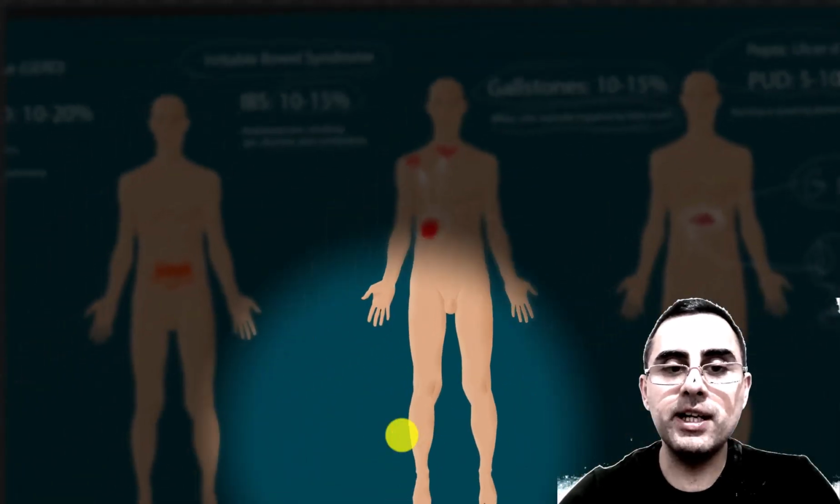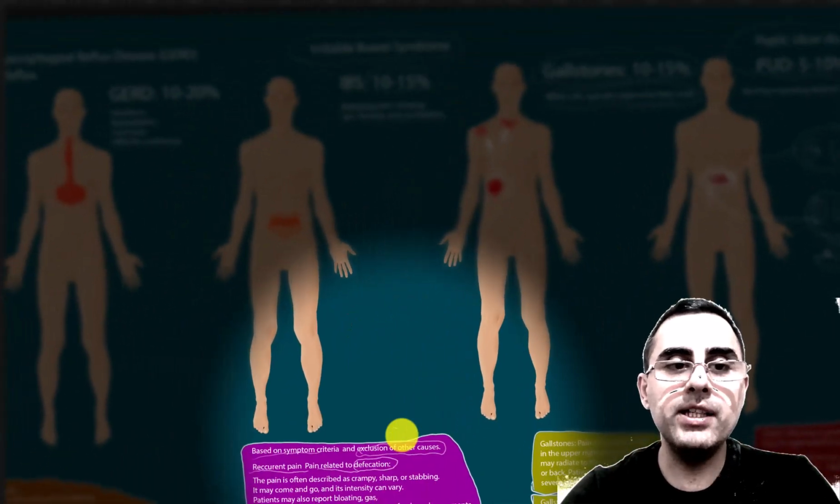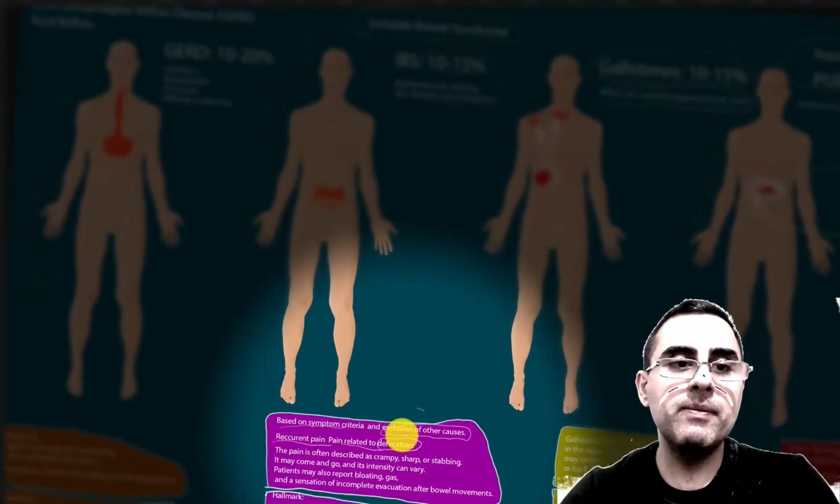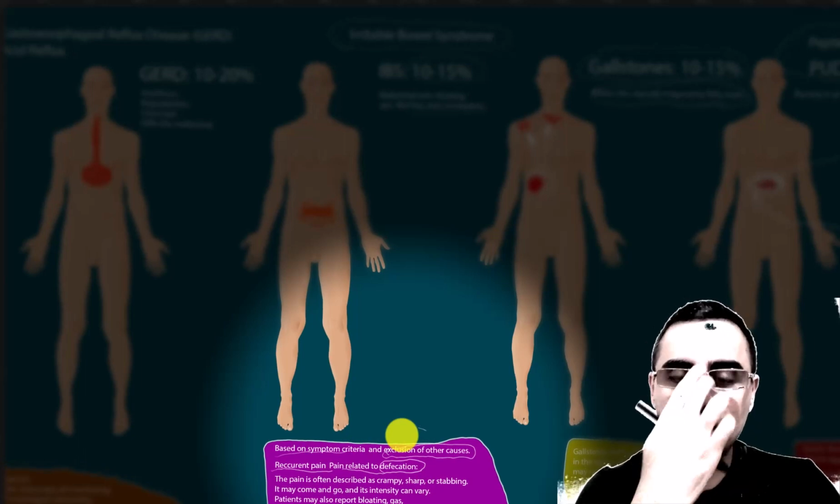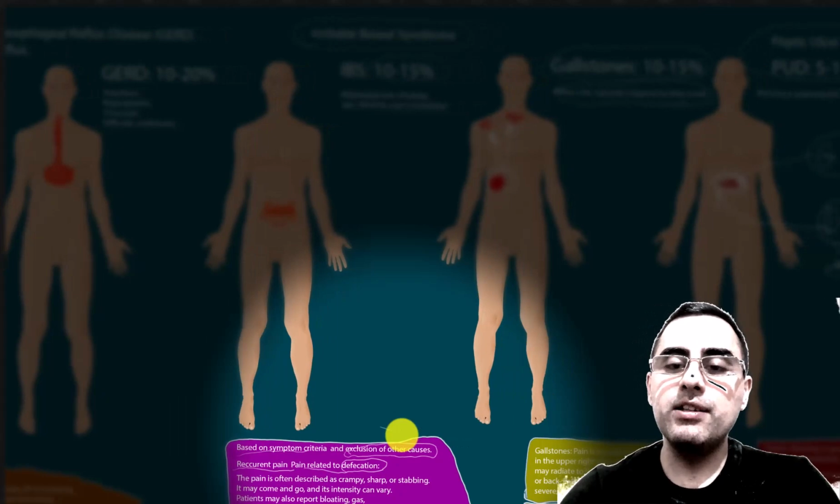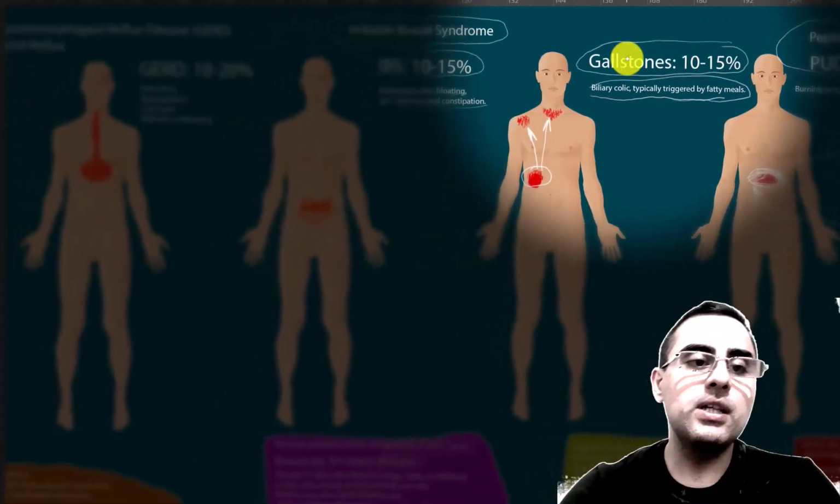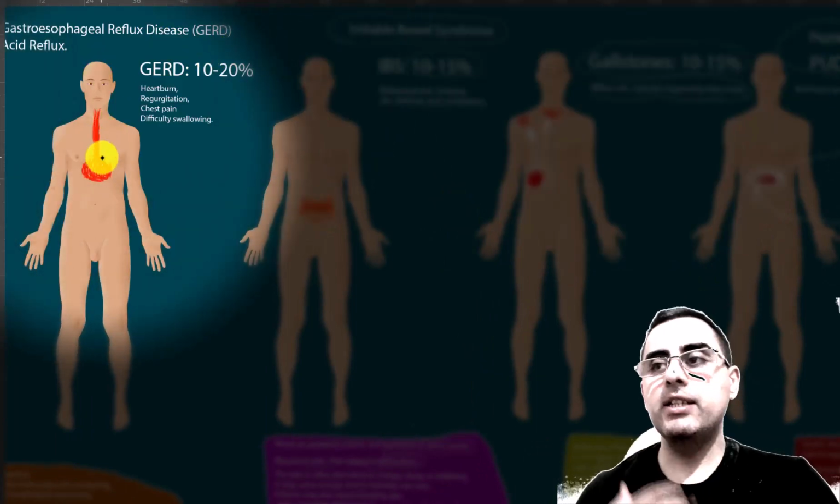Now let's summarize. Abdominal pain is caused by 4 most important diseases. First is GERD, or gastroesophageal reflux disease. Second is irritable bowel syndrome. Third, gallstones and peptic ulcers. Gastroesophageal reflux disease is heartburn.